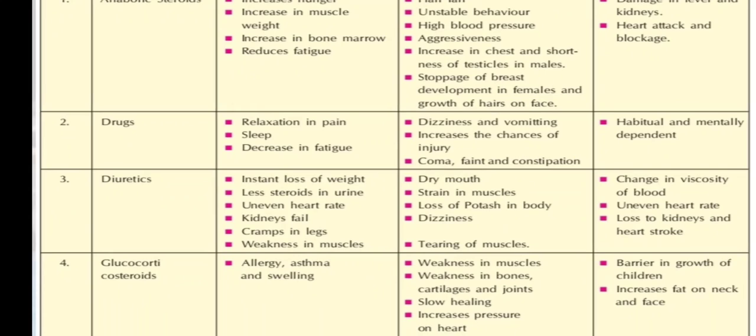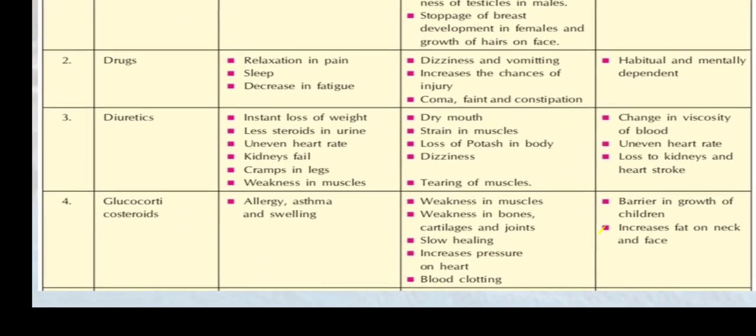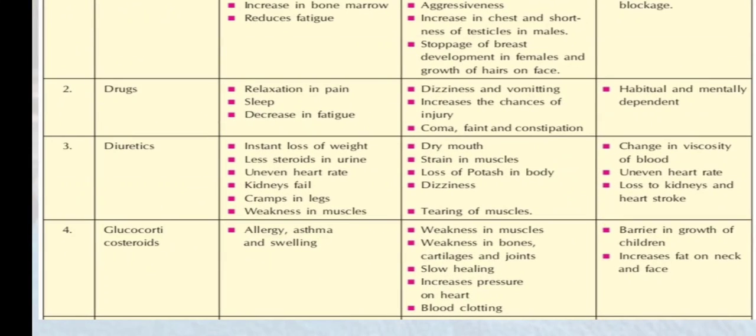Then what is the next, the fourth? We have a prohibited substance, that is glucocorticosteroid. The effects of glucocorticosteroid are like allergy, asthma, and swelling. They may suffer. These are the effects.